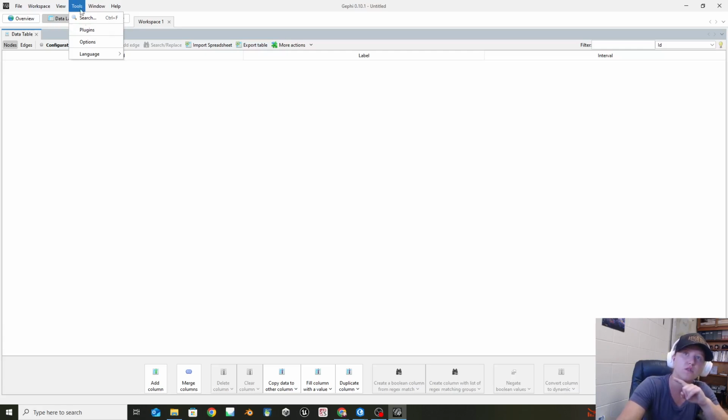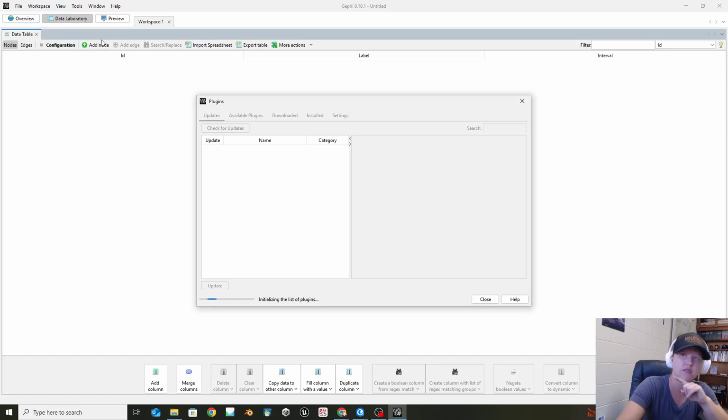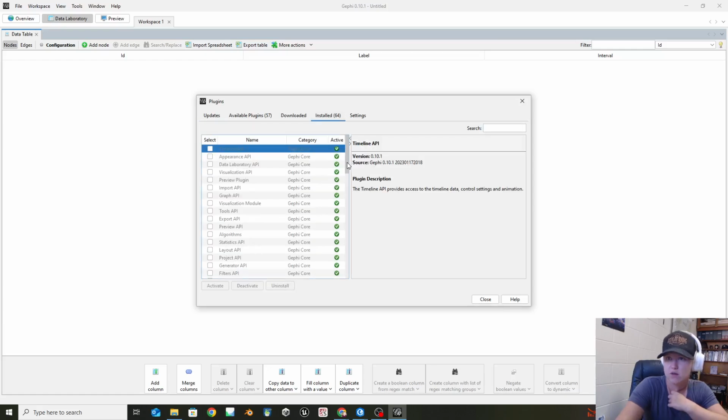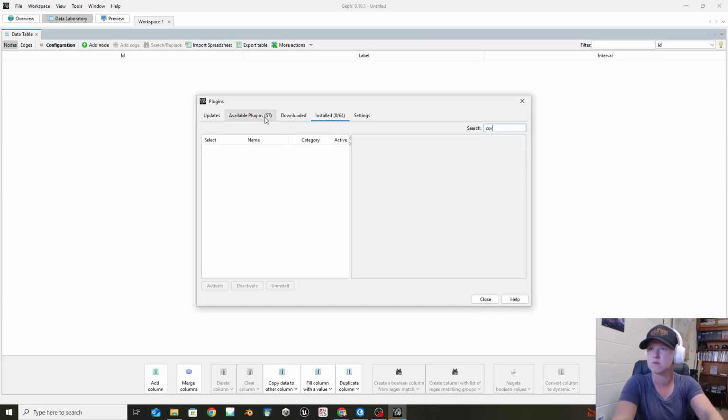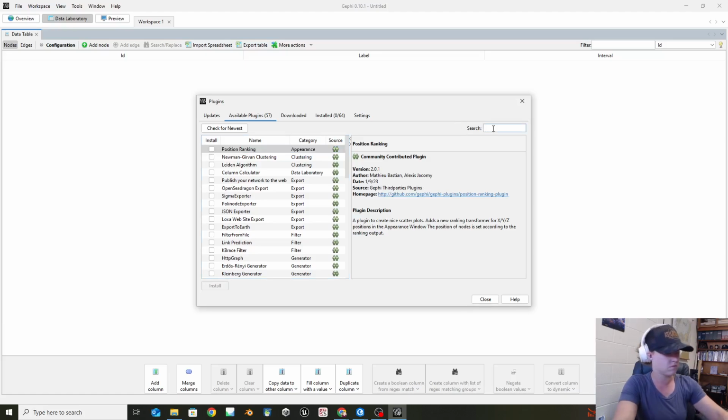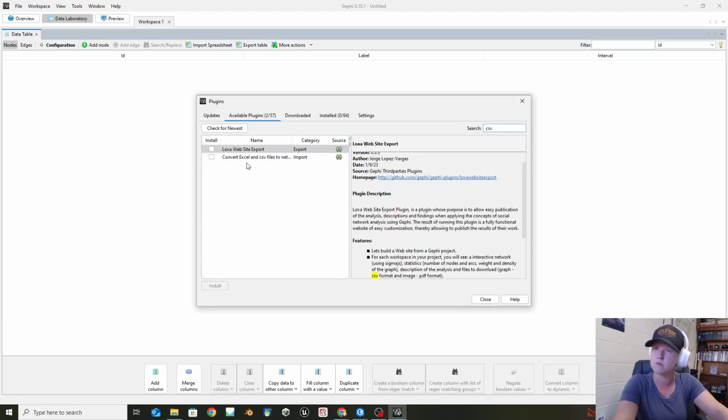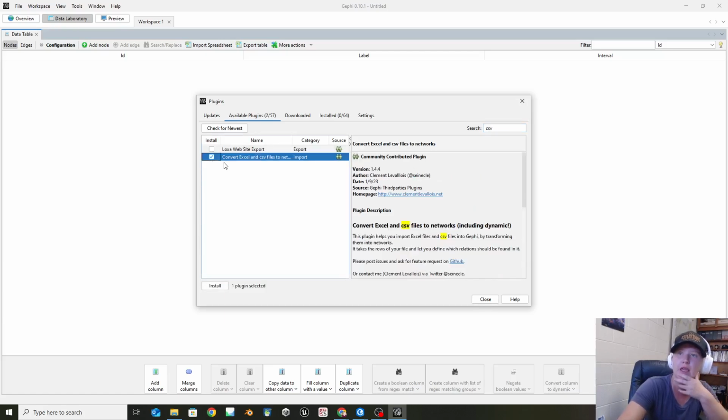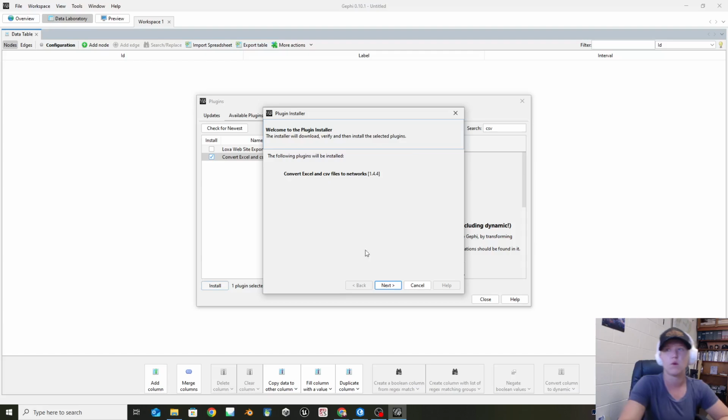So up under tools, I'm going to go to plugins. Now I've already downloaded the plugins, but the plugins that you will need to download, there should be one that's called CSV. Let's try this one. CSV. There we go. Actually, I have not downloaded it. Okay, so there's one here that says convert Excel and CSV files to network, so you're going to need that one. And then in a later one, we're going to come back and download a different one, but this is the one I want for here.